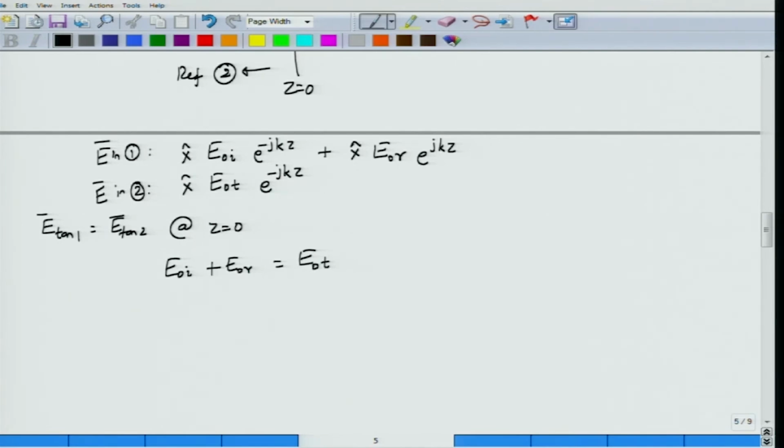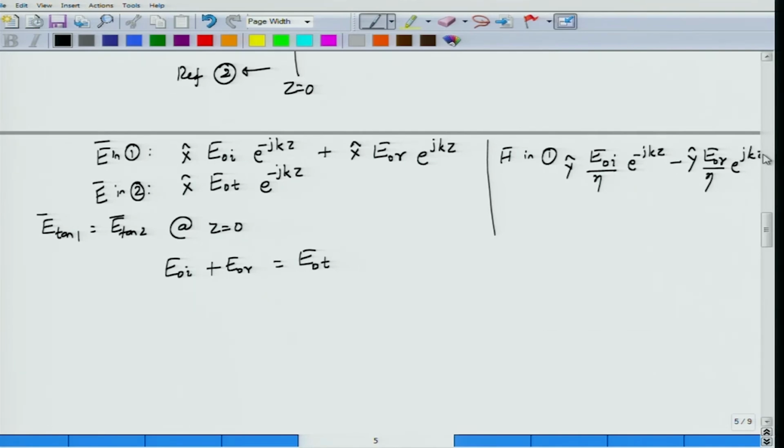I can actually use magnetic fields, right? What is the magnetic field in region 1? The wave is directed along the x direction, so I can write this as E0I by eta. This time it is along the y direction, e to the power minus jkz. For the magnetic field, since we know that it has to propagate along the minus z direction, let us reverse the direction of the magnetic field. So this becomes minus y hat E0R by eta e to the power jkz, right?